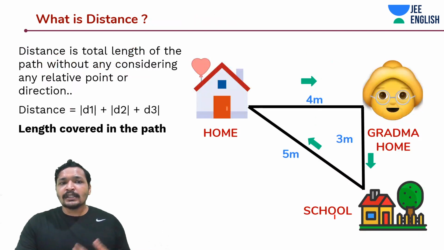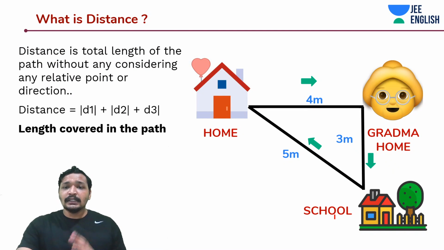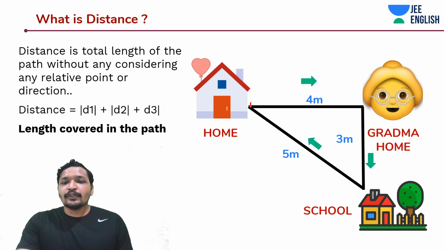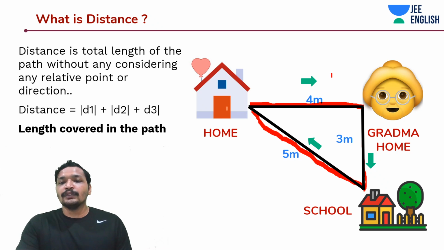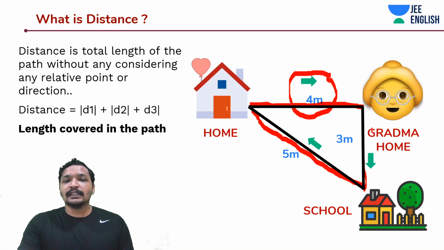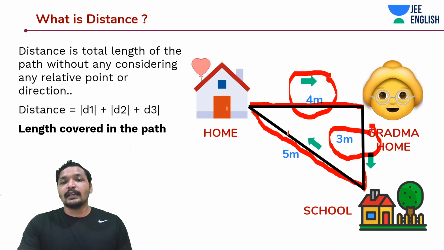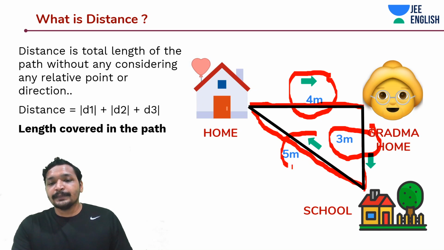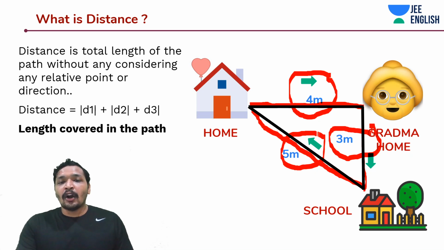Now we'll have a look at a little bit of what distance and displacement are. So what is distance, guys? Distance is basically the total length. Let's say there is a school student, or yourself, who thought, today I'll go to grandma's home before going to school. You went to your grandma's home, then you went to school, and then you went back to your home directly. Now the distance between your home and grandma's home was 4 meters, the shortest distance, let's assume. From grandma's home to school was 3 meters. And from your school back home, let's assume it's perpendicular, which may not be true, it would be 5 meters.